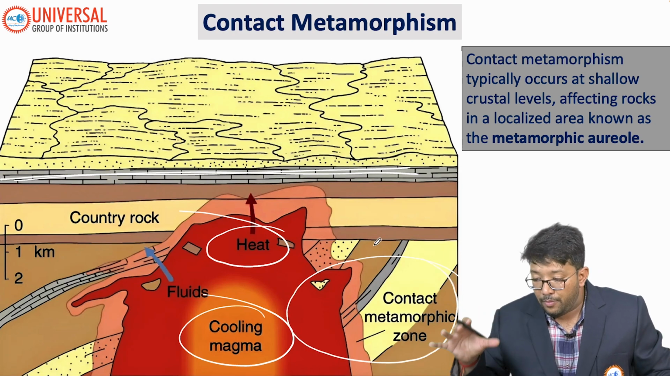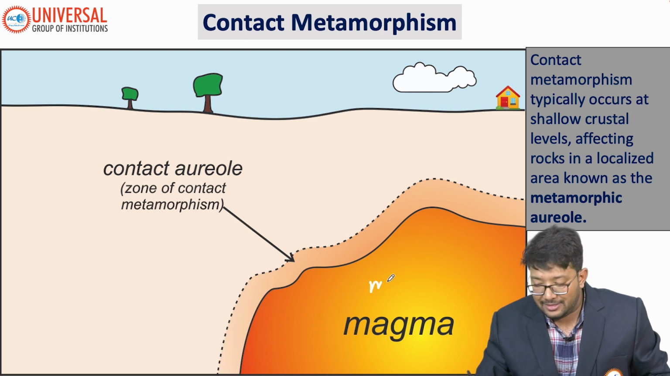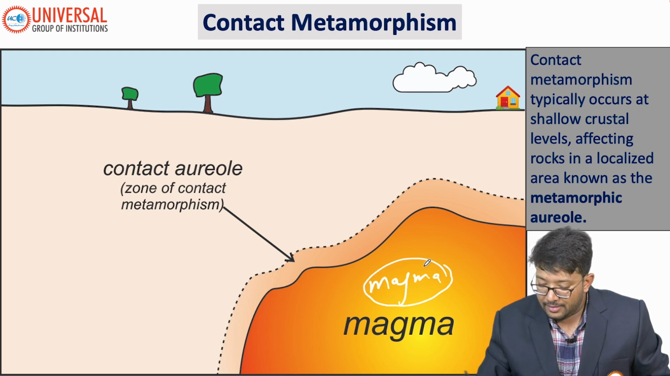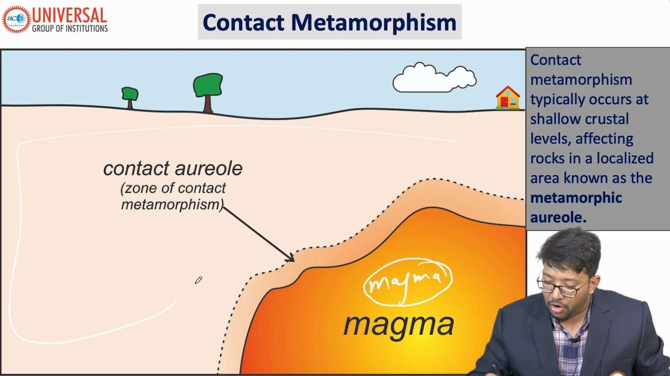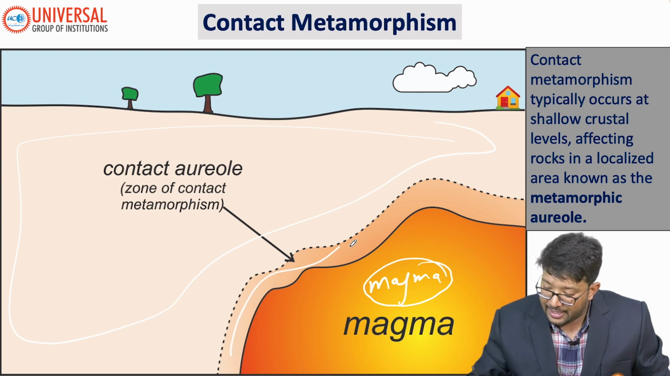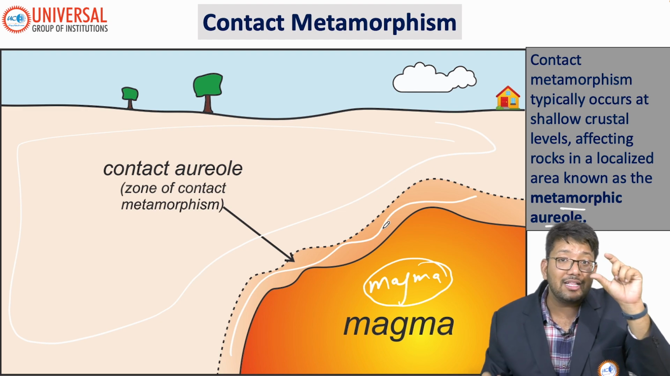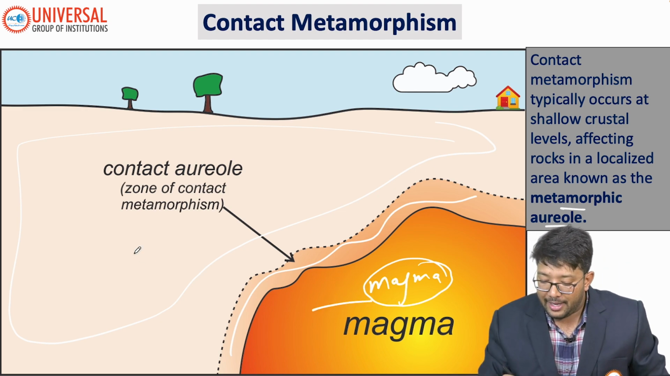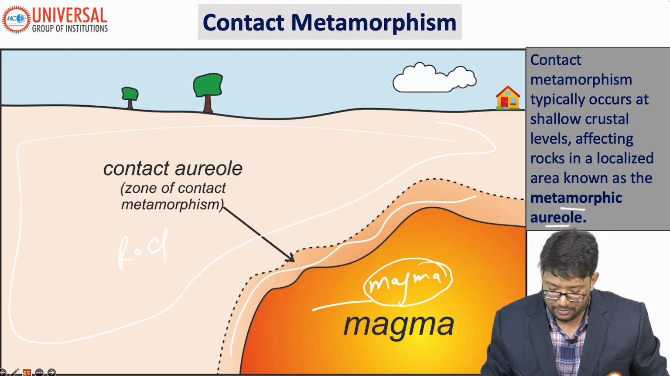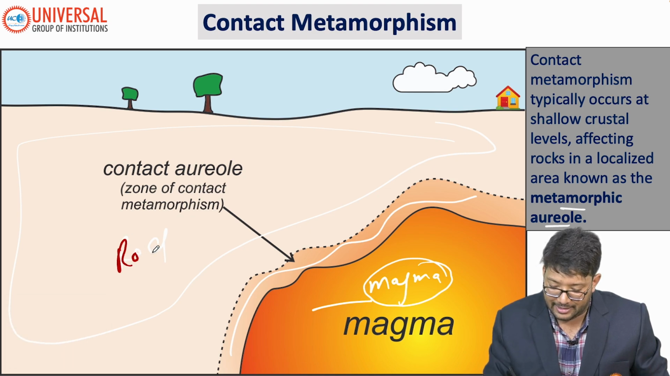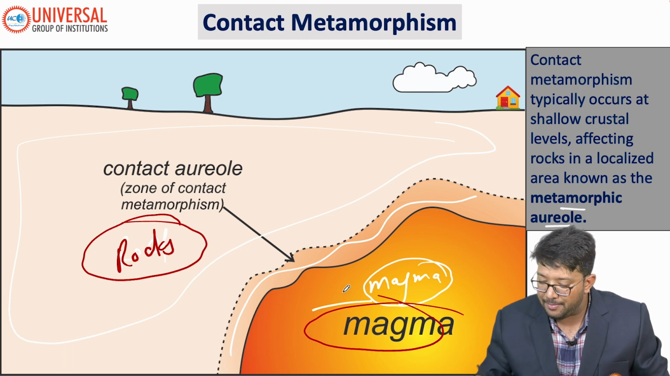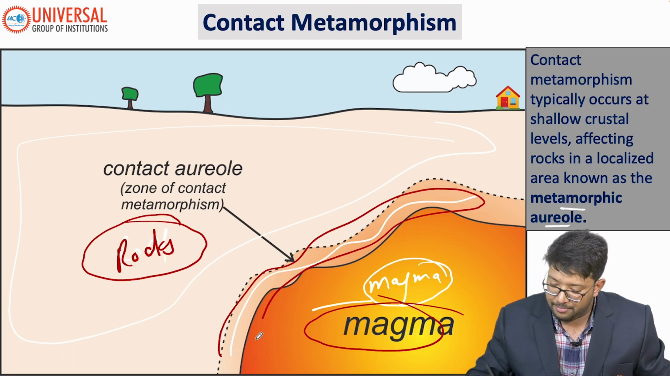This particular magma is here and this is our proper rock. This particular area is called our contact aureole, or metamorphic aureole. This is the transition zone between magma and the main rocks. You have to remember that, it can be asked in the examination. This is our main rock, this is our magma, this is our transition boundary.